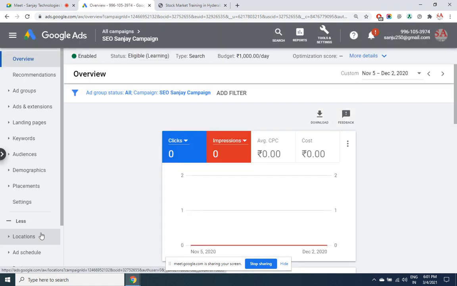Our campaign is created, and whether it is approved or rejected, you can see that by going to campaigns.